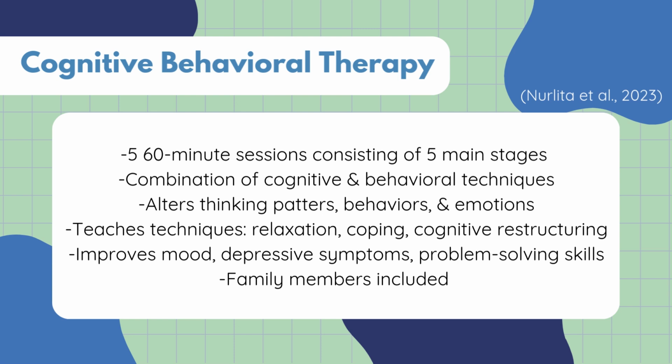During therapy, clients learn practical skills such as relaxation techniques, coping strategies, and cognitive restructuring to improve mood, reduce depressive symptoms, and strengthen their ability to problem solve and cope with triggers. Family involvement is also an important part of this approach. Including family members in sessions helps build understanding and ensures that the client has consistent support throughout the therapeutic process.